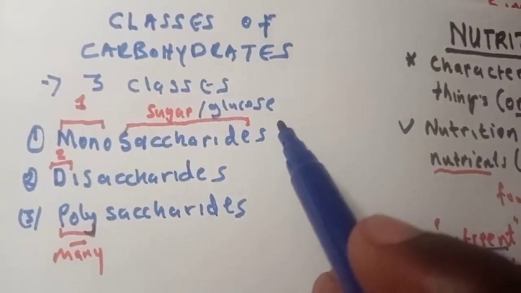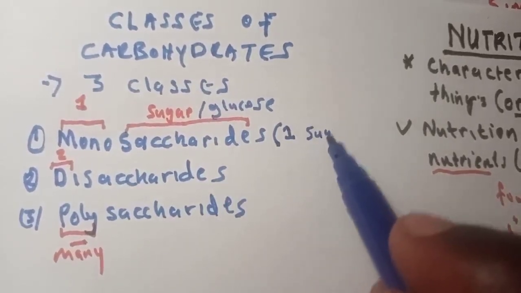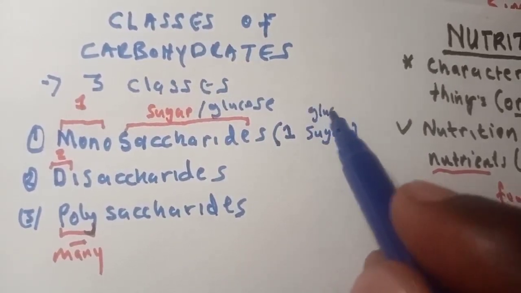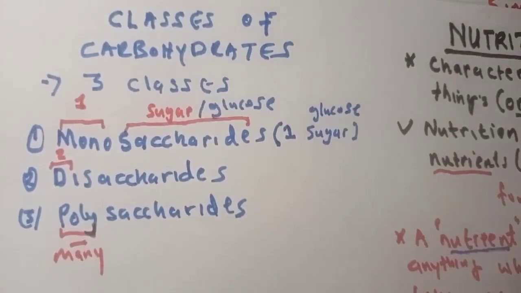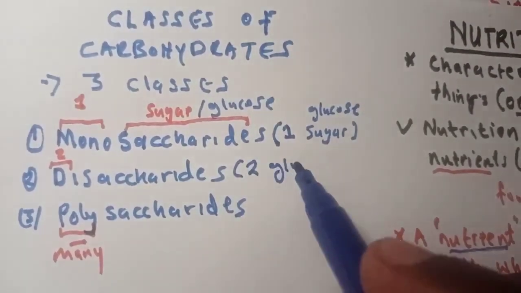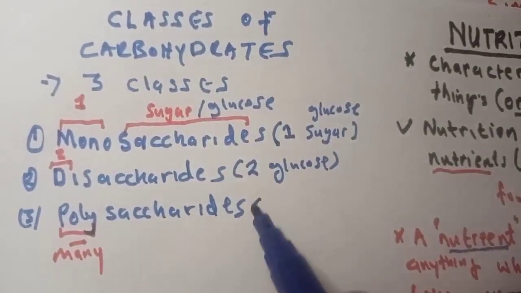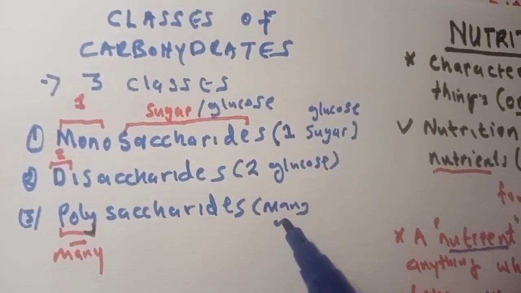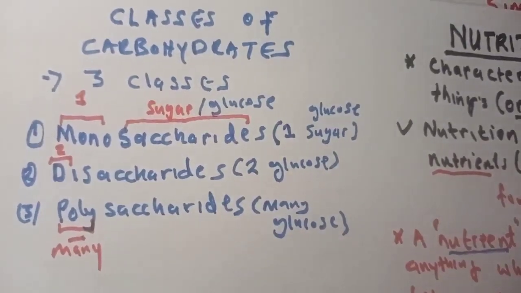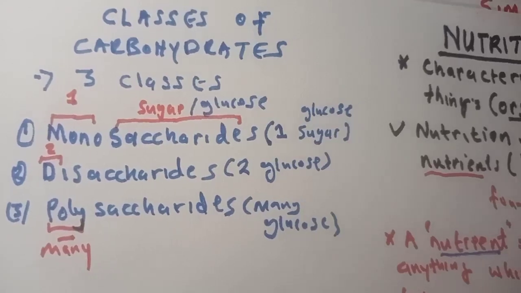Disaccharides means two glucose. Polysaccharides means many glucose. So that's the three major types of the classes of carbohydrates.